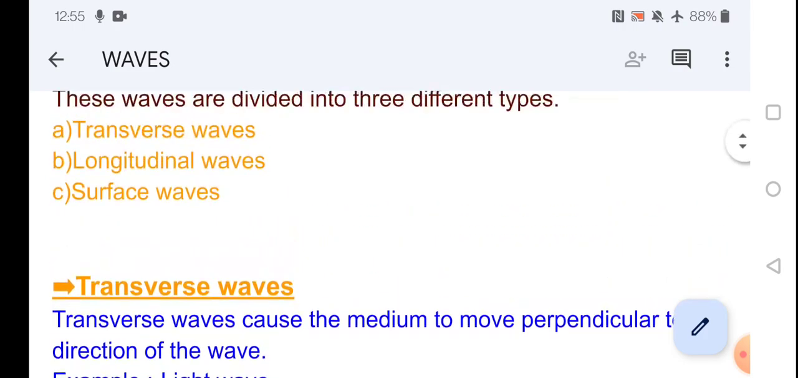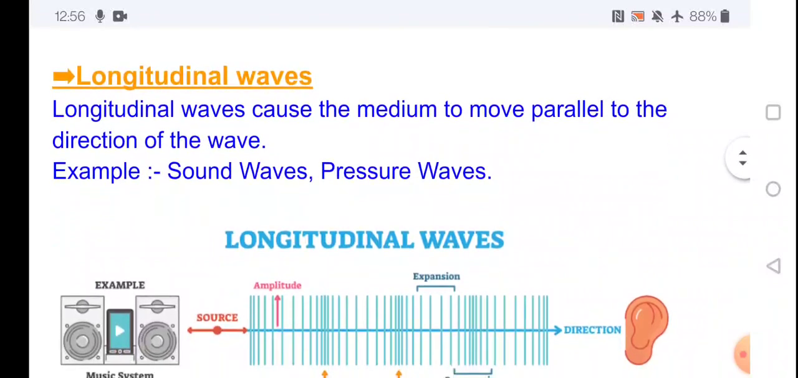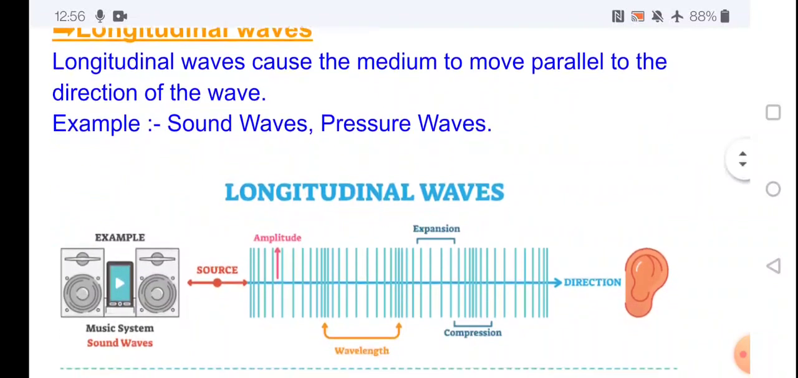Next, longitudinal waves. Longitudinal waves means the movement is parallel to the direction of propagation. In transverse wave, the particles vibrate perpendicular, whereas in longitudinal the particles vibrate parallel to the direction of wave. Longitudinal waves cause the medium to move parallel to the direction of wave. Examples are sound waves, pressure waves, etc.